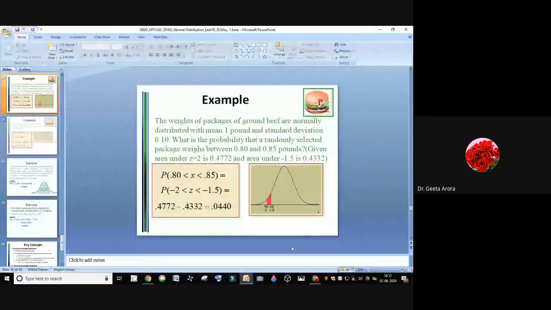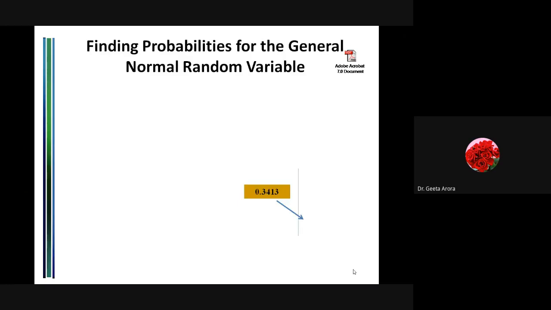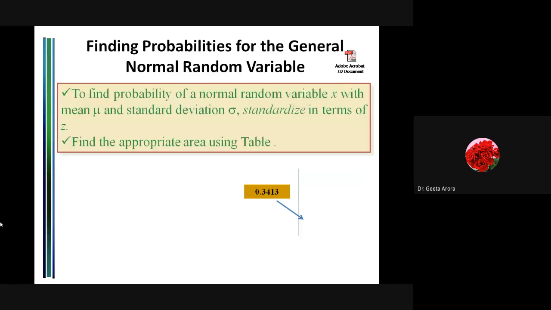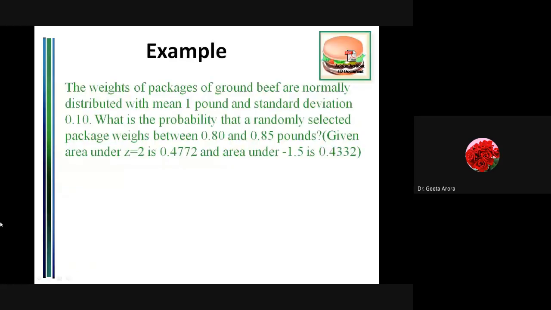So let us start with the example. Till now, we have learned how to work on the normal distribution, and that is what we have to go for today. So let's start with the PPT. Here we have to find out the probabilities for the general normal random variable. I think we have done this example, but let's start from this. Here we have an example.